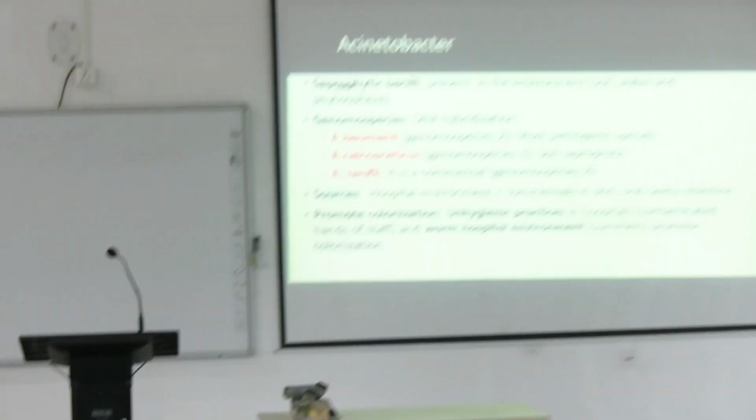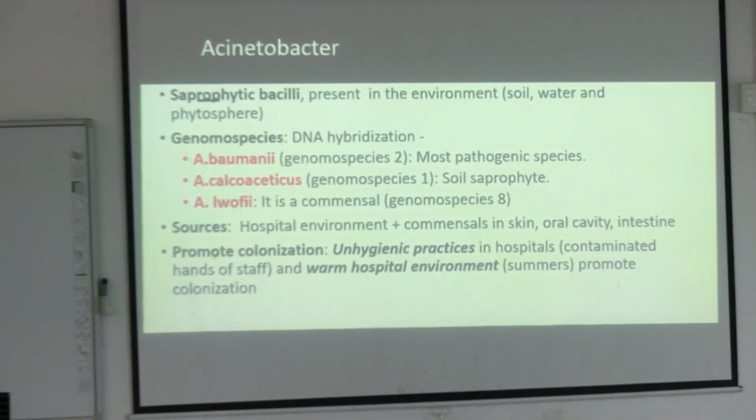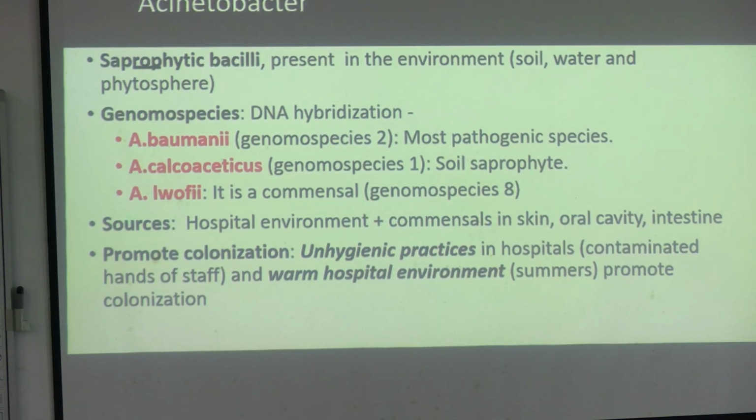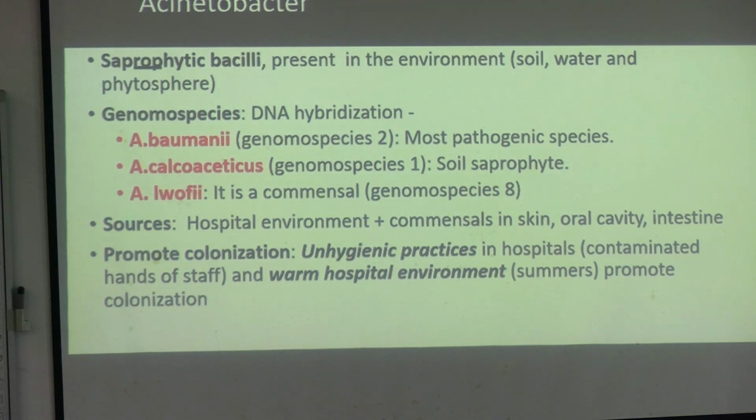Next, you have Acinetobacter, the commonest organism isolated from which infection? Ventilator associated pneumonia, VAP. Acinetobacter is the most common organism to cause VAP. Acinetobacter অনেক স্পিসিস আছে, তার মধ্যে মোস্ট রেলিভেন্ট স্পিসিস হচ্ছে Baumannii.